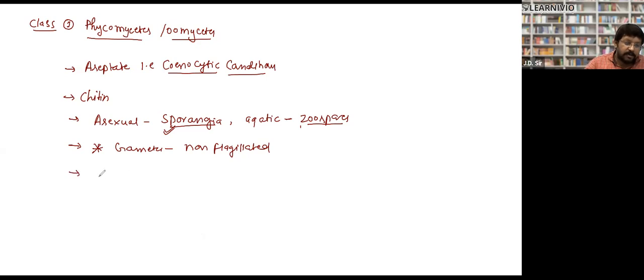Next point. Sexual reproduction takes place through gametangial contact. Clear?